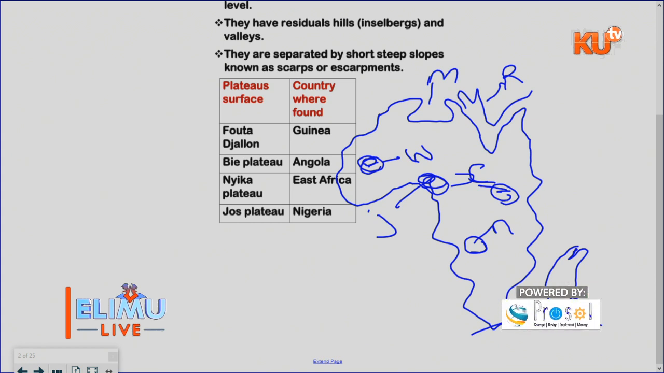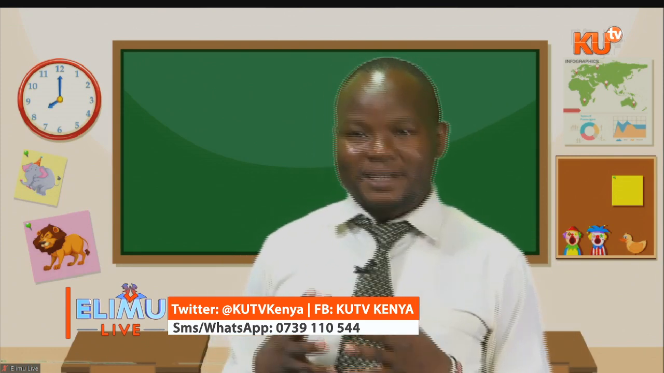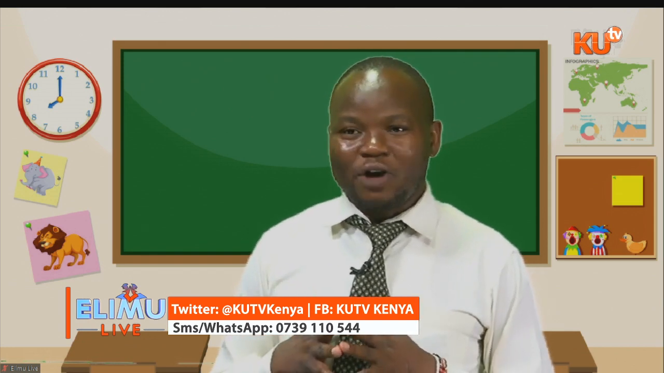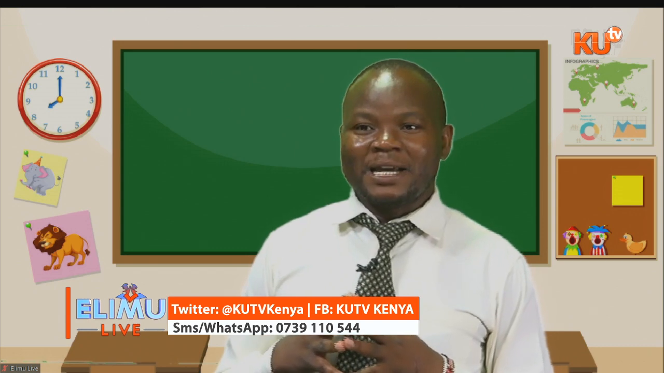So that is a summary of what you are expected to understand in detail when you are asked questions pertaining to the plateaus. At times, you can be asked what the main features found in a plateau are. The main features are called inselbergs, which are isolated hills or mountains found in the plateau.